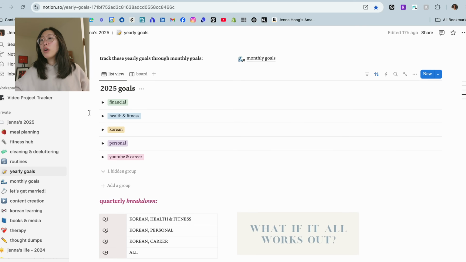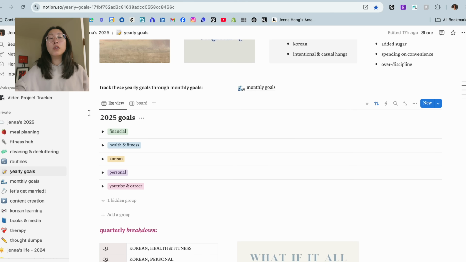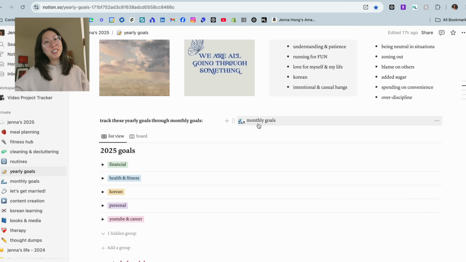Those are all of the yearly goals, and this is the overall Notion template update. Let me know how you guys like it. I think this looks a lot cleaner and it's just a lot better, I think. Let's go to the monthly goals now.